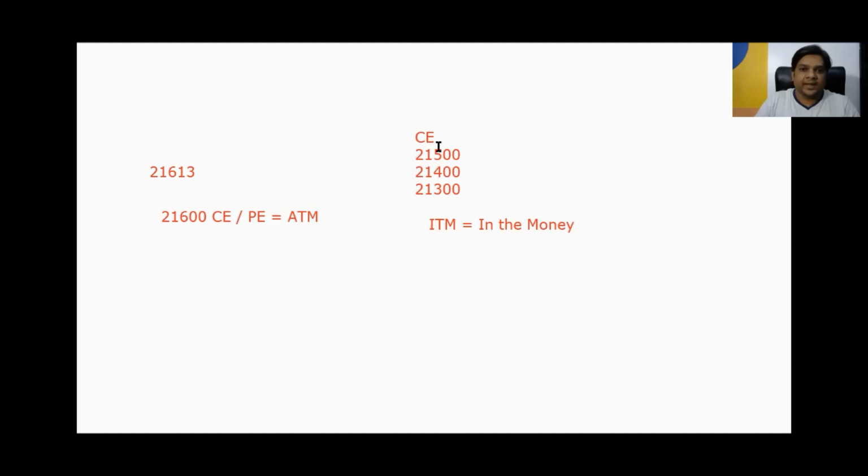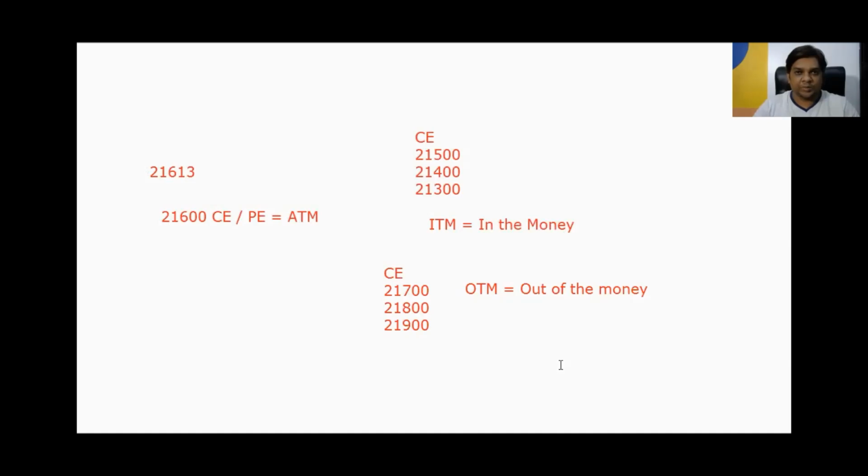And in the case of call, the strike prices above 21,600, the ATM strike, like 21,700, 21,800, and 21,900, we call it OTM, out of the money, because the strike price is greater than the current market price.